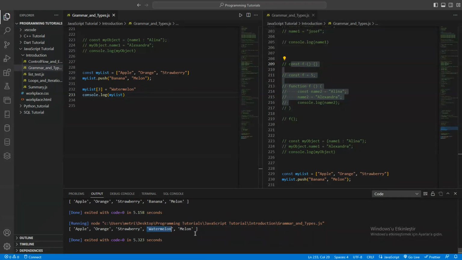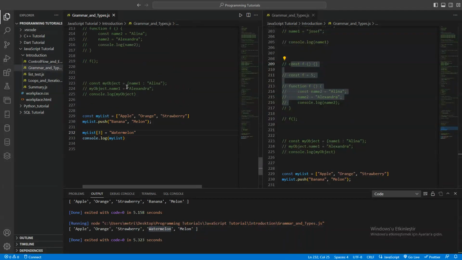Strawberry, watermelon, and melon. As you see, we're just playing with the list, right? The things are changed. The banana is not there anymore. It is watermelon. So we just change it as we want. What I'm talking about is that we used const and we played with the const variable that you can see we used in a list. As I mentioned before, you can change things for the const with the dictionary, I mean key value system, or even you can use a list, for example, like that.